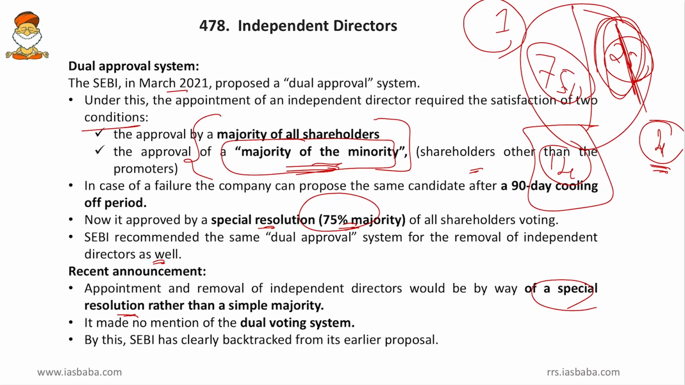So, SEBI might have removed this dual system, but it has struck a balance by retaining this special majority, stipulating 75% of the majority. So, this is all about this dual approval system rules.